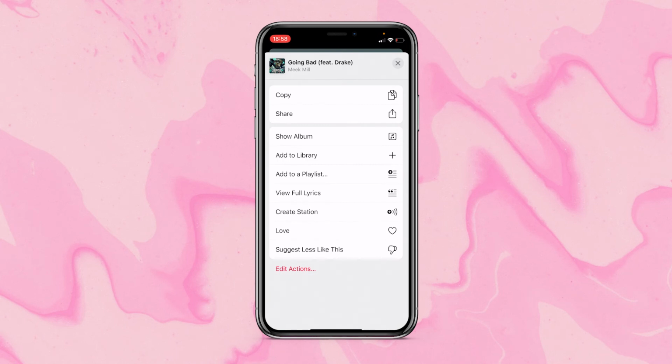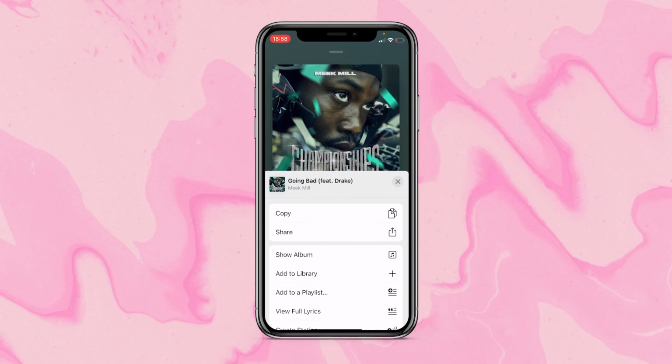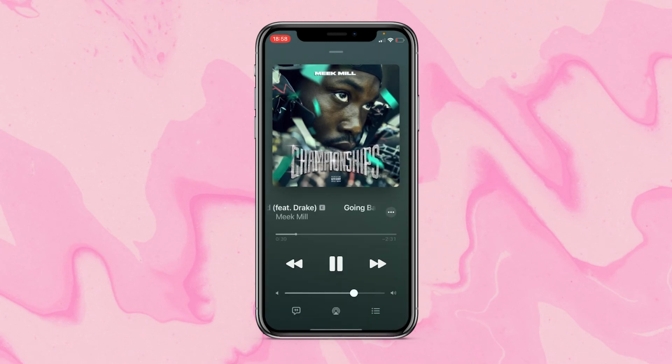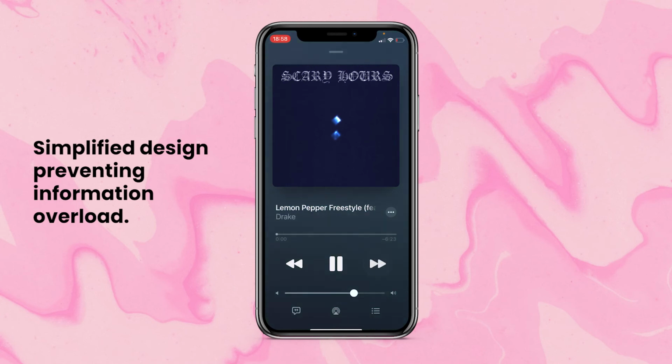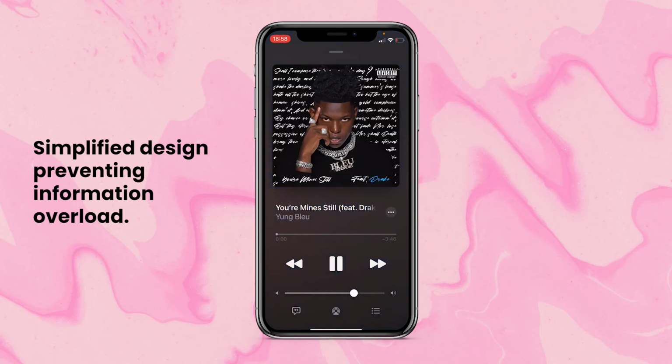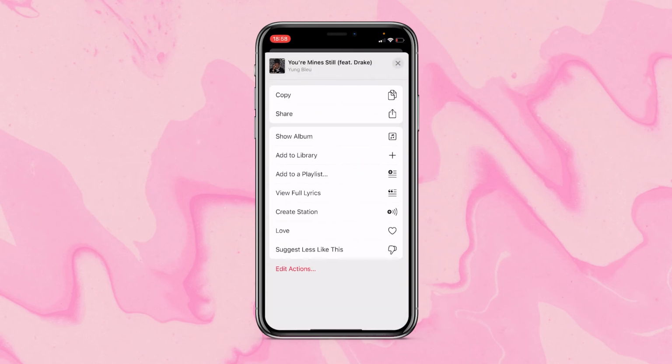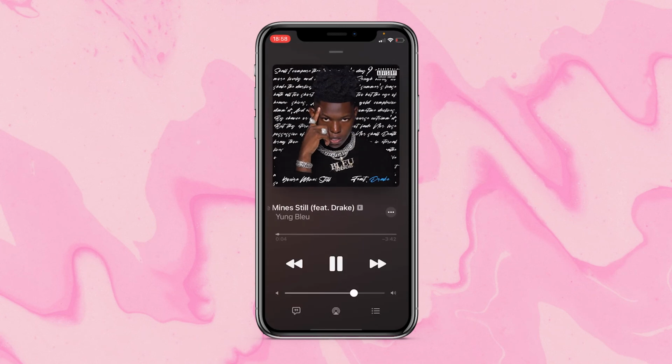They might not want to add things to playlists straight away. They might not want to share songs. They just want to play their music. So to get the screen to look really clean and really simple, and to prevent information overload, progressive disclosure teaches us to put things under different layers and only display the key things to get the screen working at a given time. So this is how Apple Music are using progressive disclosure.